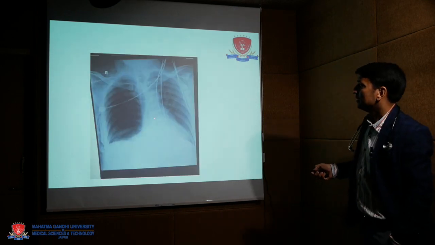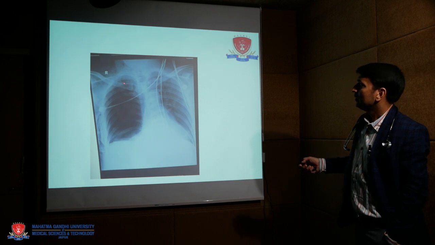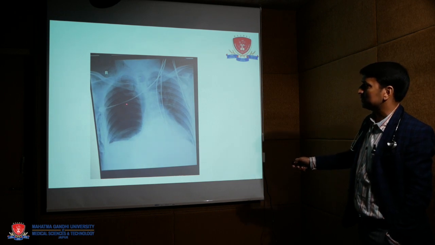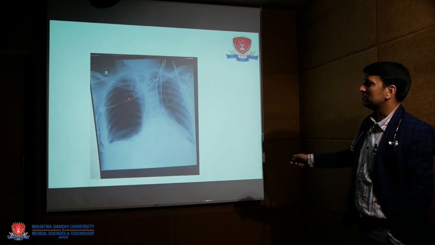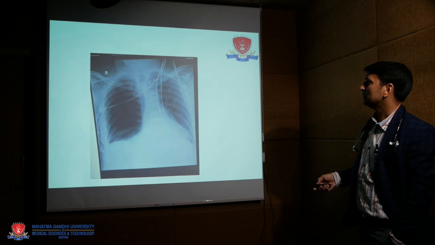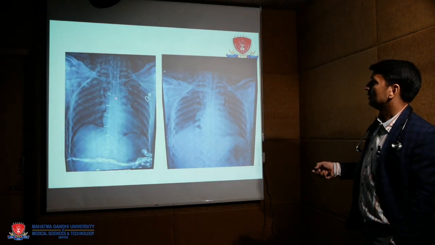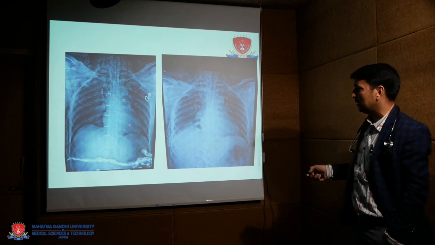And in this one there is also a pathology, a black-out of the lung. There is no vascular marking in this chest X-ray, so this is a pneumothorax. This is another chest X-ray of a critically ill patient.